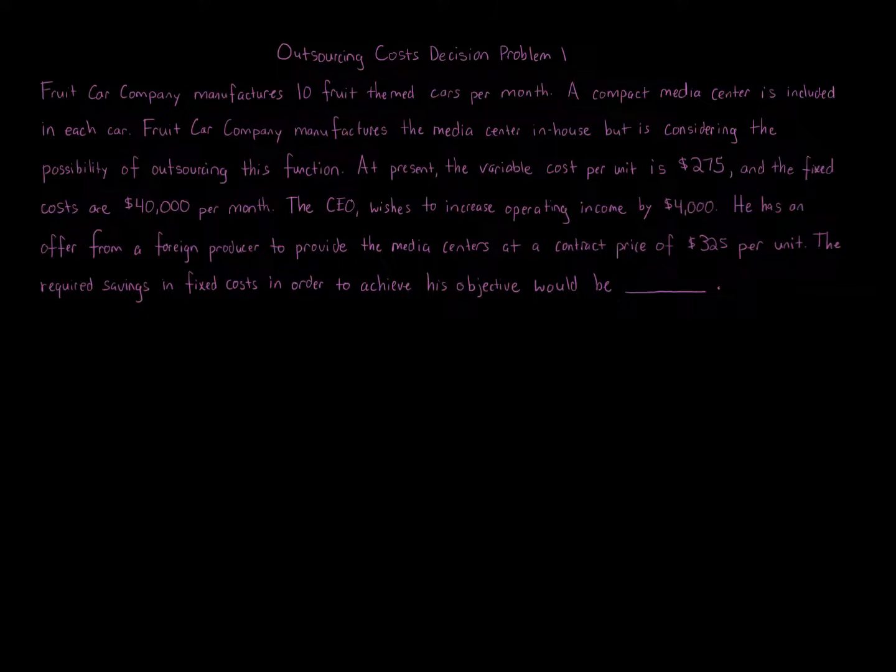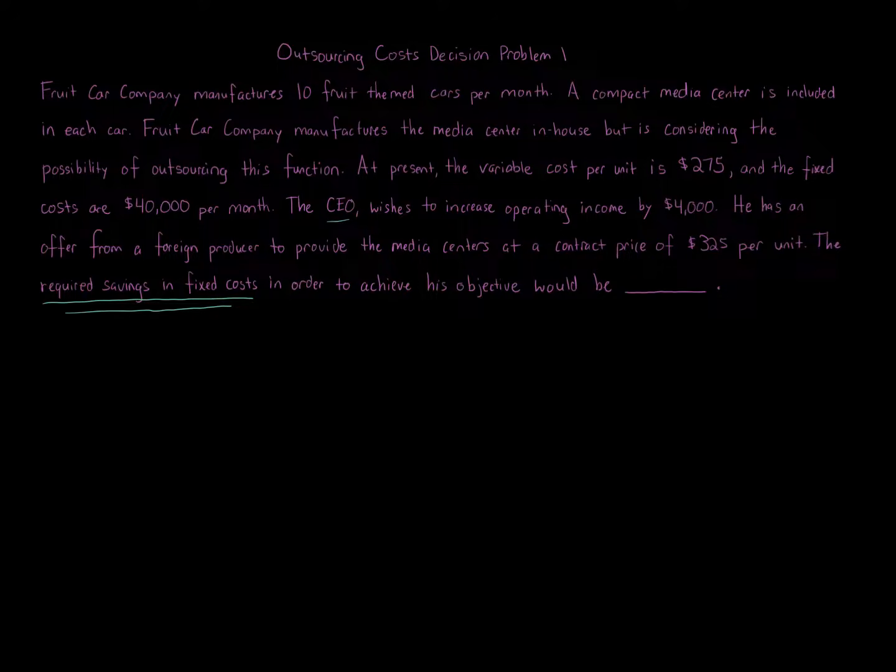He has an offer from a foreign producer to provide the media centers at a contract price of $325 per unit. The required savings in fixed costs in order to achieve his objective would be how much? The way this question's phrased is a little odd. The last part, the required savings in fixed costs in order to achieve his objective, his being the CEO, would be how much? That doesn't really tell you exactly what's going on in this problem. But we do know we're looking for required savings in fixed costs, so we're going to have to read through everything.